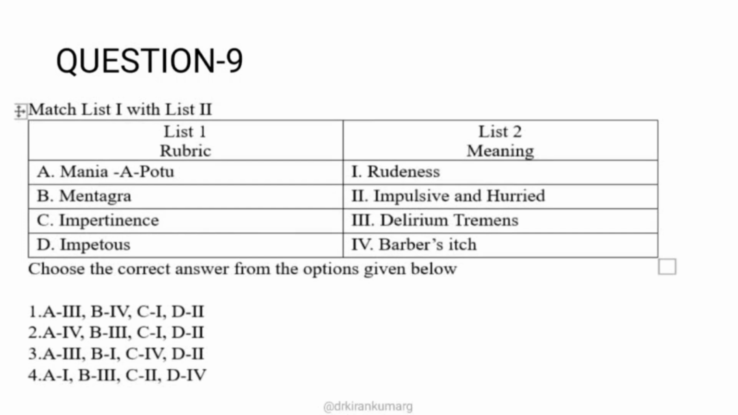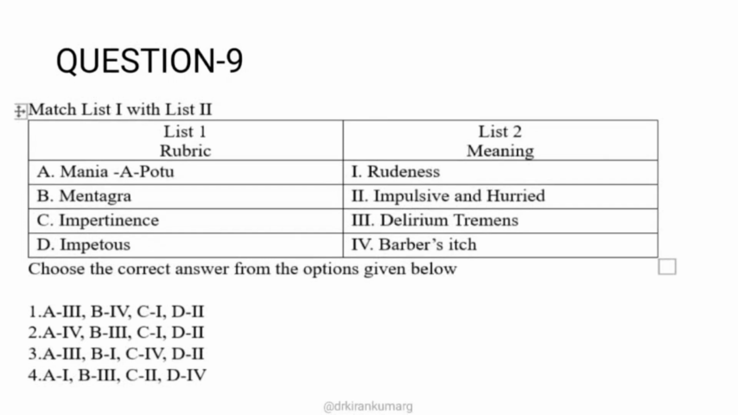Question number 9. This is a match the following question. As I have already told multiple times, always try to attempt match the following questions, because if you are able to figure out one match exactly, there are chances of getting the question right, and it's quite easy also, majority of the time, because the options will direct you to the right answer. For example, here under list 1 you have rubrics, and list 2 is the meaning of the rubric. You need to identify the right meaning of the rubric. Here there are 4 options.